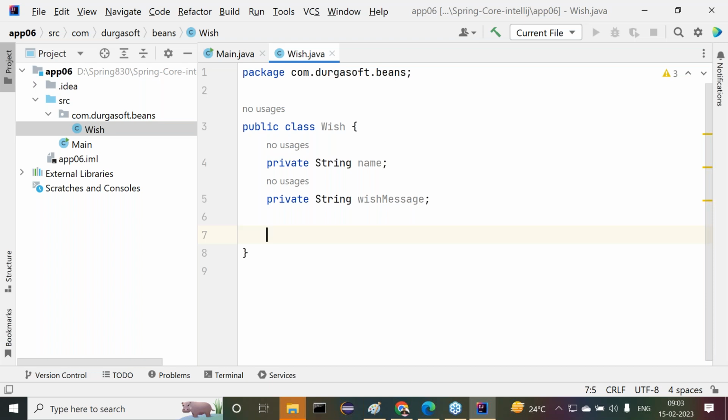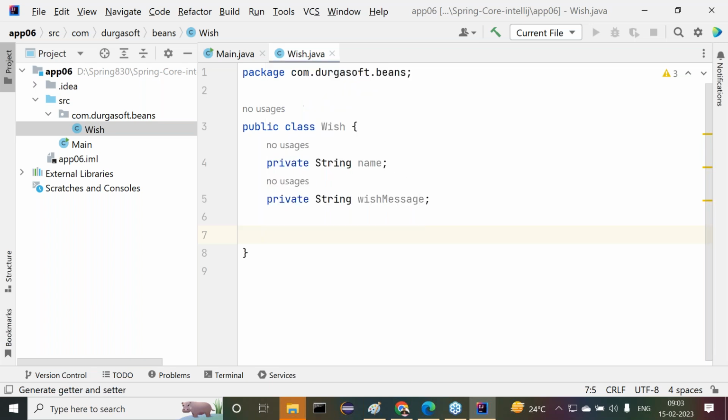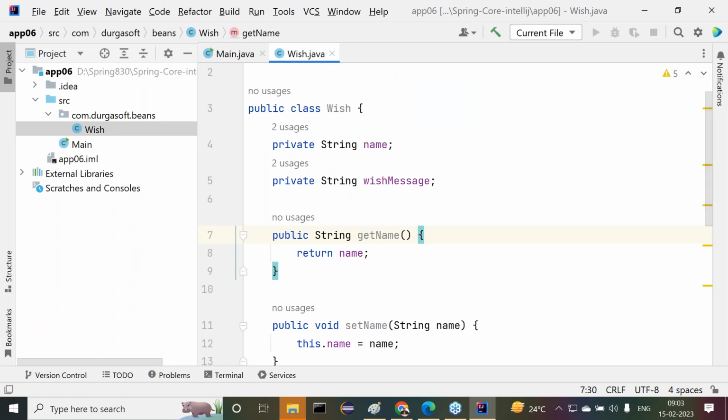There I require setters and getters. Press Alt+Insert, then we are able to get this option. There we can select the setters and getters, select all and click on the Enter button, finish. All setters and getters we are getting here. Got it or not? Next one is what.